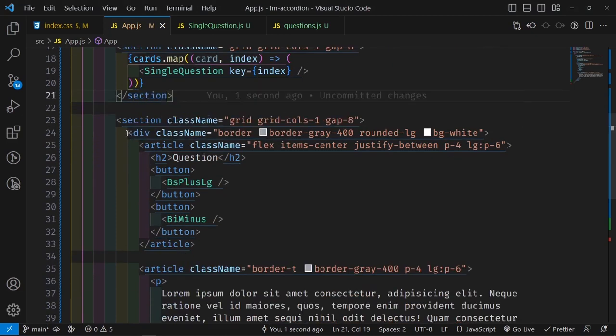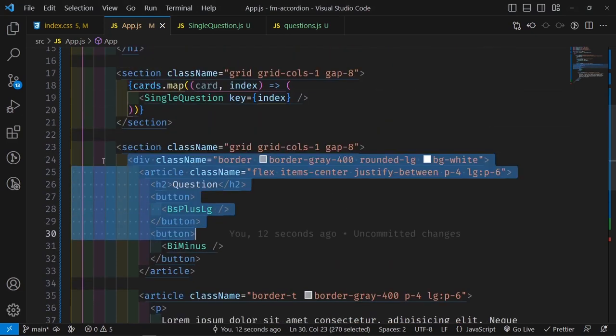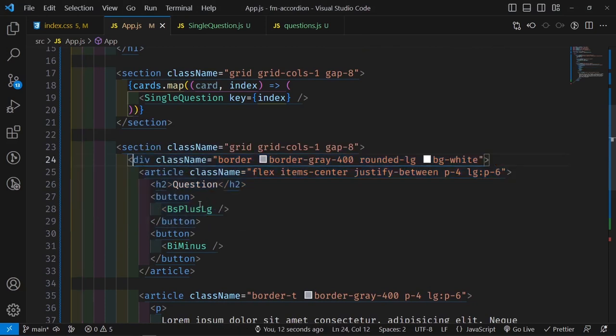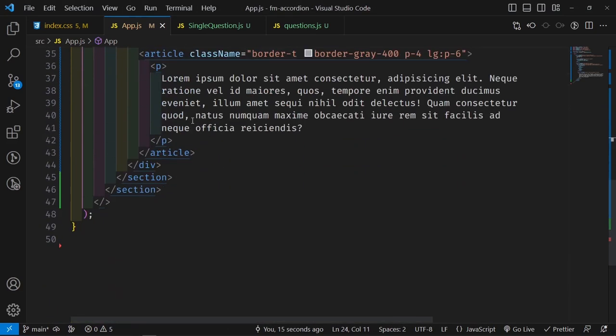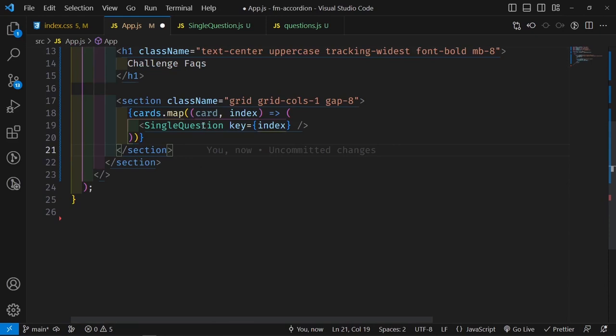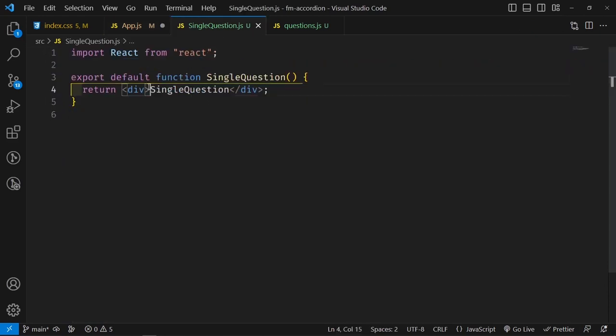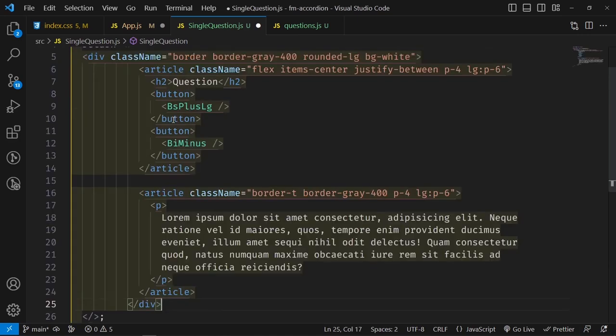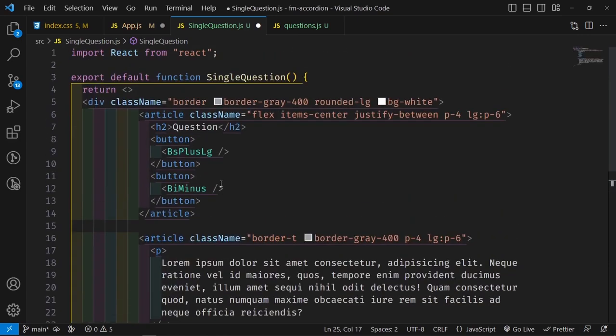instead of now rendering all this, we're going to cut this out. We're going to cut starting from the div. So cut it out up to here, cut it out, and then you can remove this section because this section is a duplicate of this top one. So remove it, and then inside single question, we're going to return a fragment. And then now instead of just returning single question, we're going to paste this in, which is going to return all this. And if I save it before importing this, it's going to give us issues.